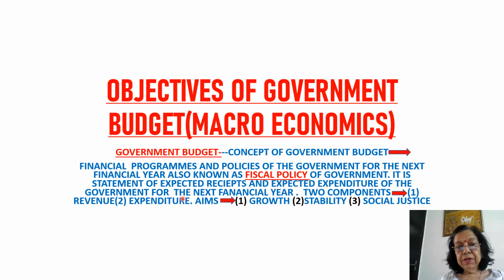It is a statement of expected receipts, how much income they can generate, and expected expenditure for the next financial year. That means from 1st April to 31st March. Two components are revenue and expenditure. And its aim is growth, stability and social justice.